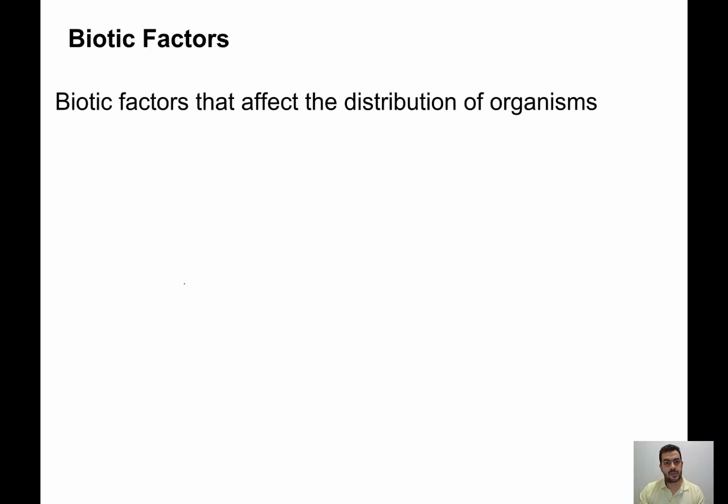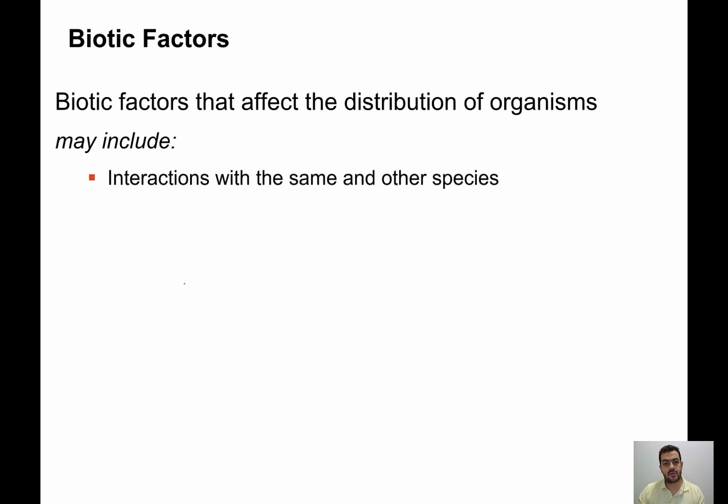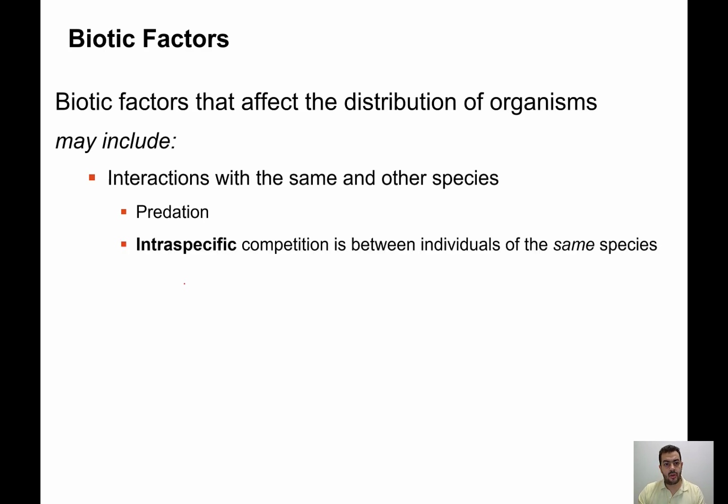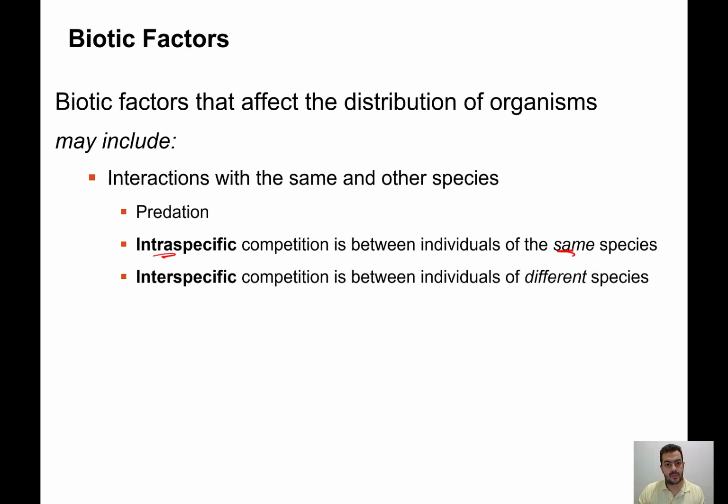Starting with the biotic factors, as we said, there are some living factors that may affect the distribution of organisms, and these factors may include the interactions with the same and other species, for example, predation or intraspecific competition. What do we mean by intraspecific competition? We mean competition between individuals of the same species, and that is different from interspecific competition, which is competition between individuals of different species. Then we have the dispersal ability.